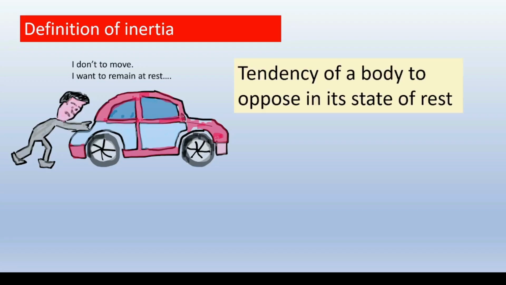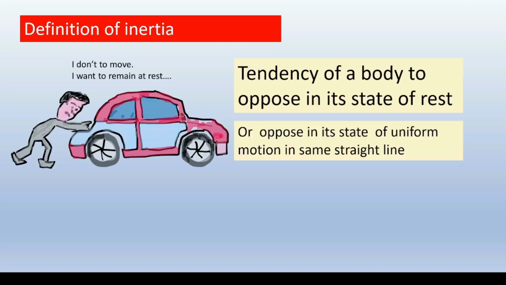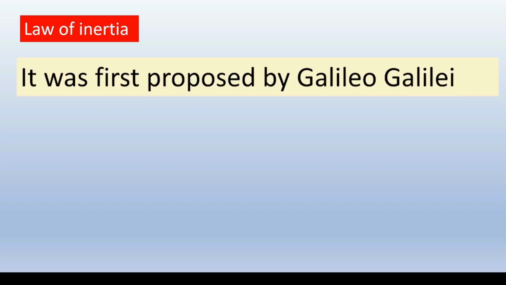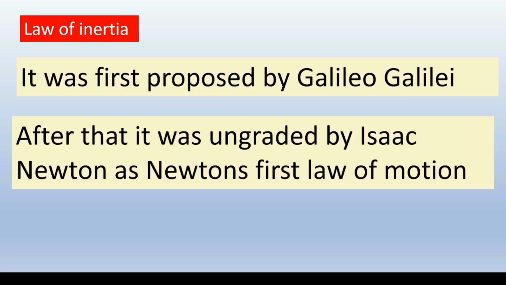Tendency of a body to oppose any change in its state of rest or state of uniform motion in a straight line, unless it is acted upon by an external force, is called inertia. The law of inertia was first proposed by Galileo Galilei, and after that it was upgraded by Isaac Newton as Newton's first law of motion.